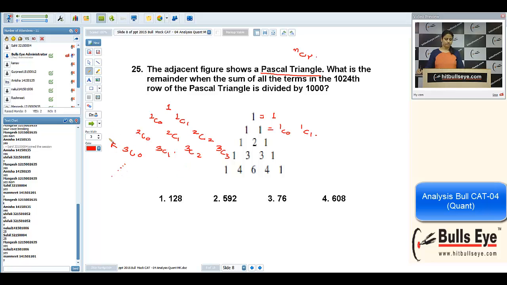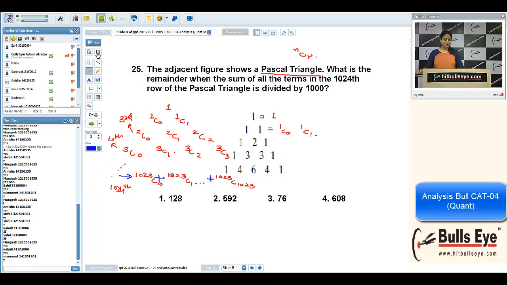See, this is my fourth row. This is my third row. If I write in the same way the required row, it will be 1023C0, 1023C1, and so on up to 1023C1023. And we want to calculate the sum of this row.